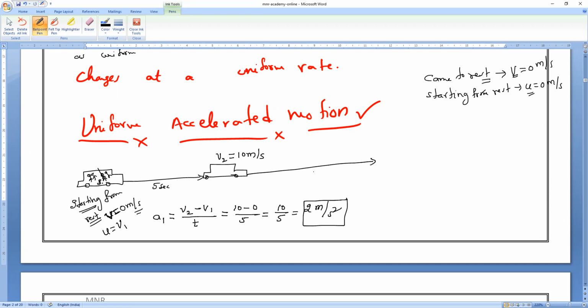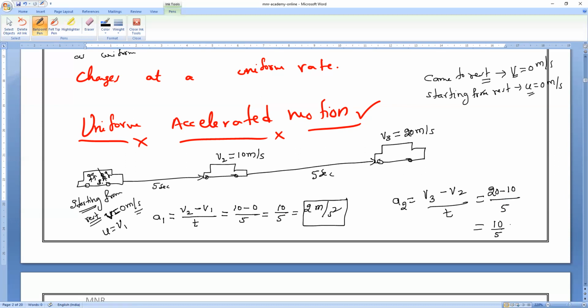Next 5 seconds. Again, equal interval of time. Mr. Sanjay brought the car to a velocity of V3, 20 meter per second. Now tell me, from here to here, what is the acceleration? a2 is equal to V3 minus V2 divided by time, which is 20 minus 10 divided by 5, so 10 by 5. Again, 2 meter per second square. Understand, Agalya?